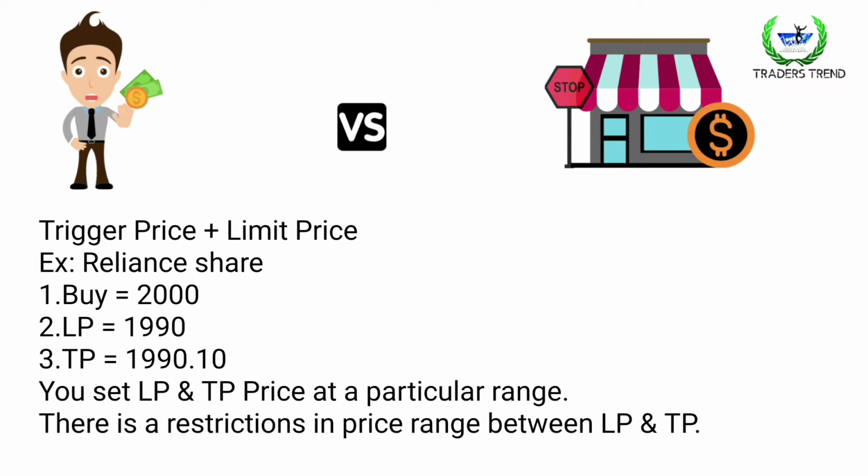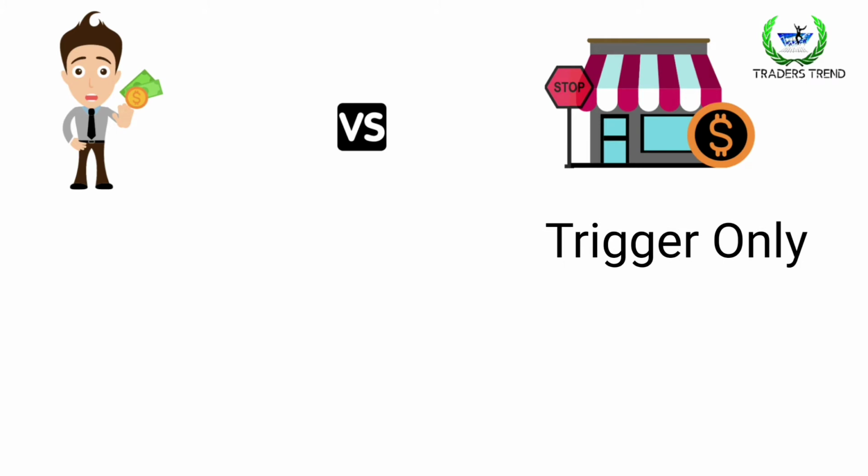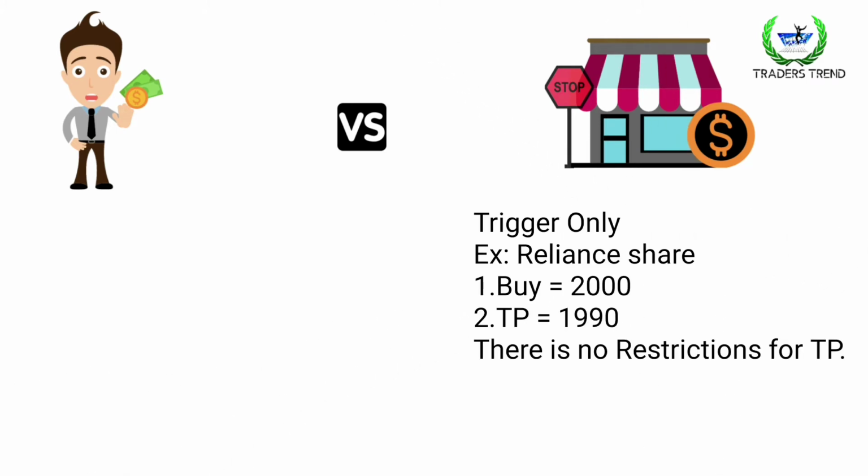There is a restriction in setting the trigger price and limit price in the market. It is a minimum of 1 rupee between them, so you have to pick the price accordingly. But in the stop loss market side, you have to select only the trigger price. Let's see the same example, Reliance share at the same price 2000, but you set the trigger price only. Here 1990 is your stop loss.